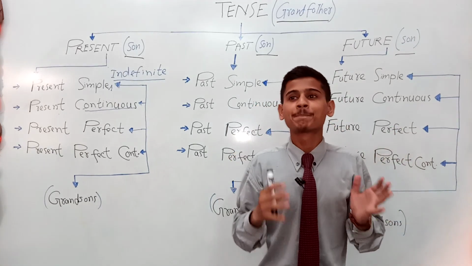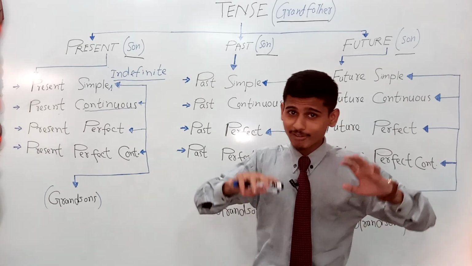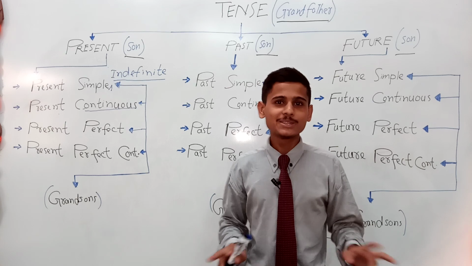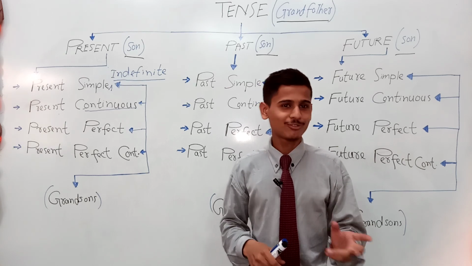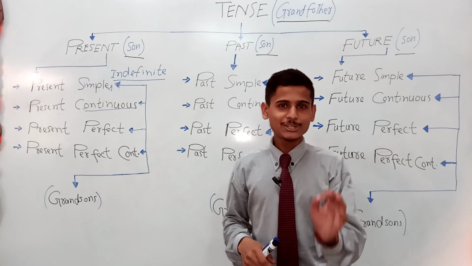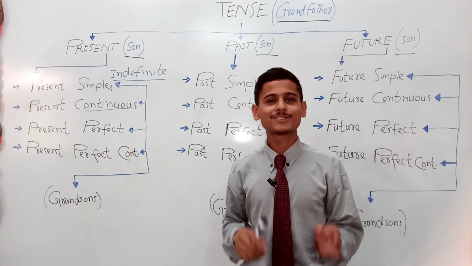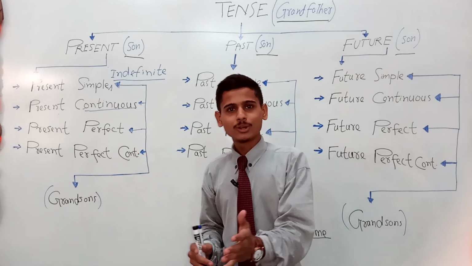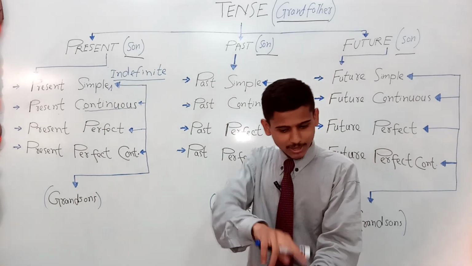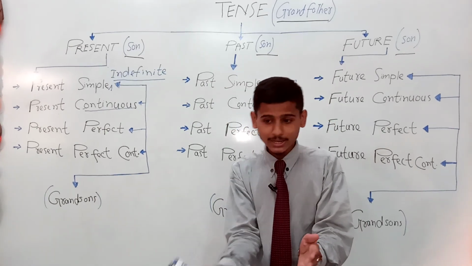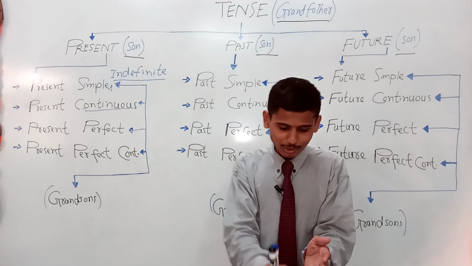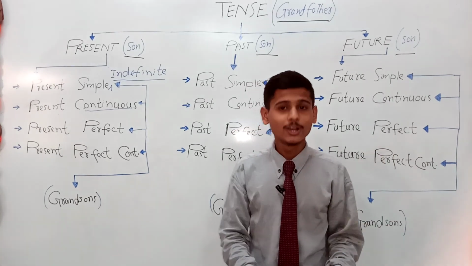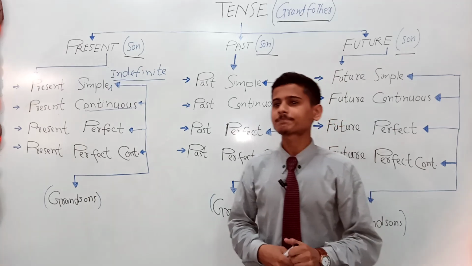For example, you may have heard the very famous sentence that almost all the years comes in your board examination of class 9 and 10. Patient had died before the doctor came. So before the doctor got present there, patient had died. An action had happened earlier than another action happened, right, in the past, right? One more example.